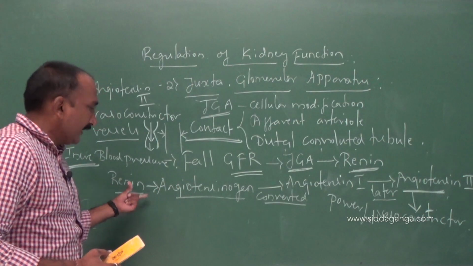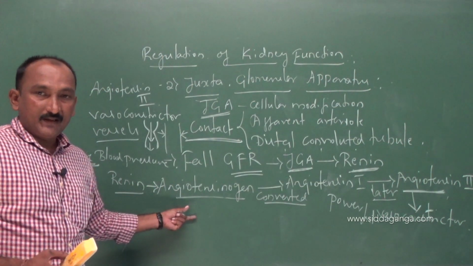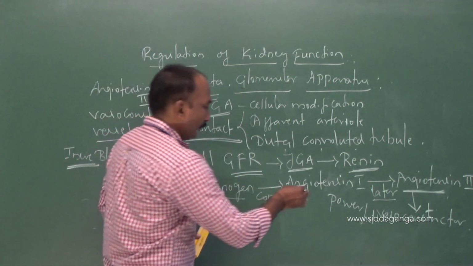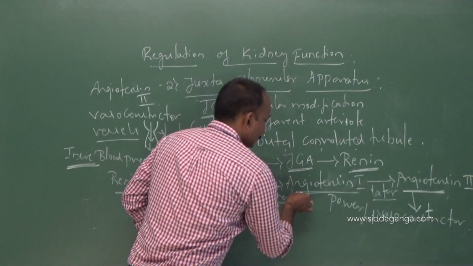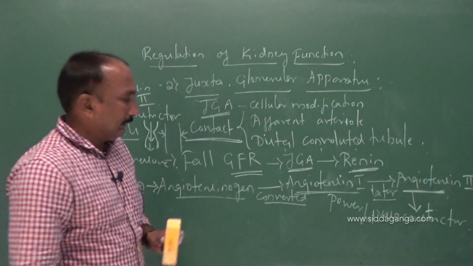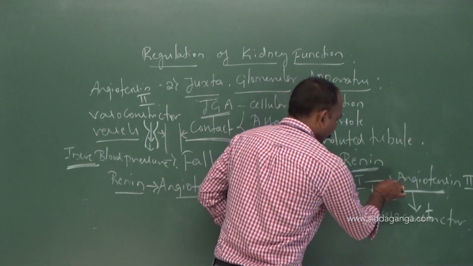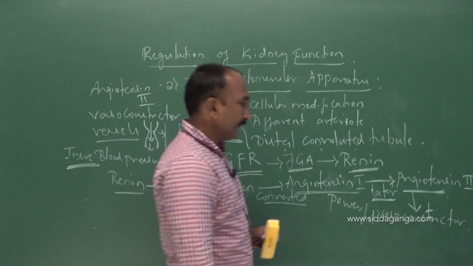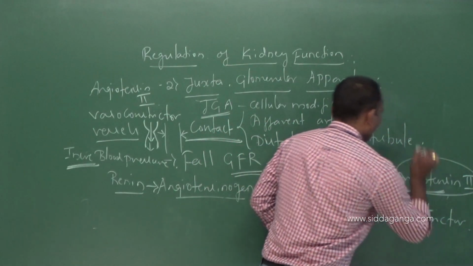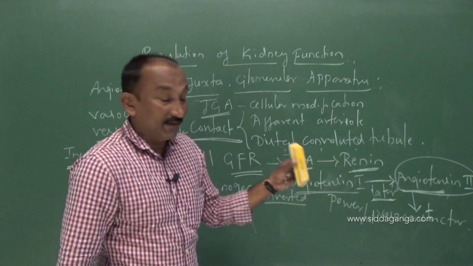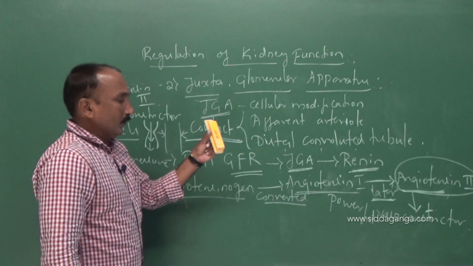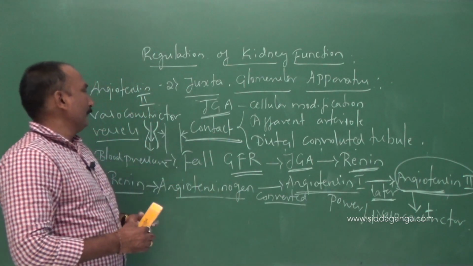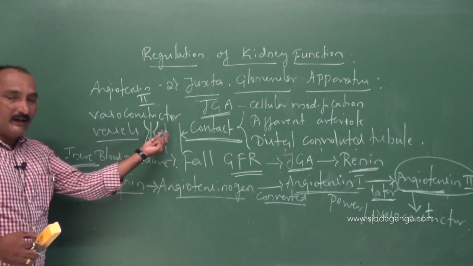That renin acts on angiotensinogen, a blood component, which is converted into angiotensin 1, and further converted into angiotensin 2. Angiotensin 2 is a powerful vasoconstrictor responsible for the constriction of the blood vessels.